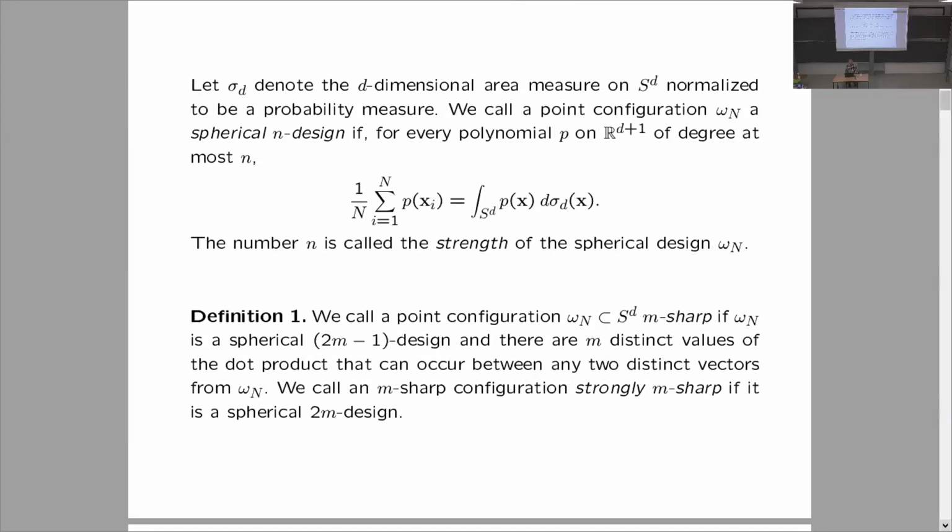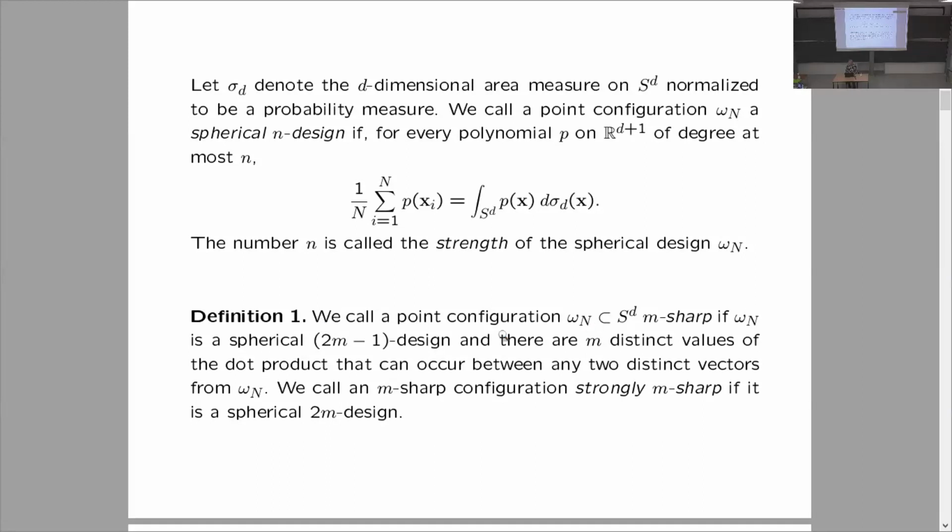So we prove the following result. Let sigma sub d denote the d-dimensional area measure on S^d normalized to be a probability measure. Let's recall the definition of a spherical design, which is due to Delsarte, Goethals, and Seidel. We call the point configuration omega n a spherical n-design if for every polynomial p on R^(d+1) of degree at most n, the average value of this polynomial at the points of the configuration equals the average value of this polynomial over the whole sphere. And the number n is called the strength of the spherical design.